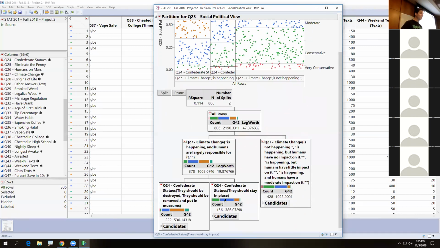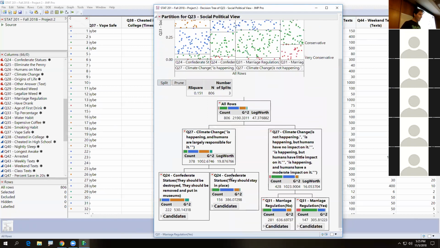And then you see the split where there's more conservatives and moderates over here. We'll do another split, and should marriage be regulated? So the most likely place to find conservatives is someone, well, I'm just going to call these two groups here. I know this is a lot right here.